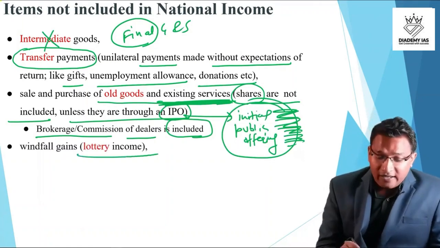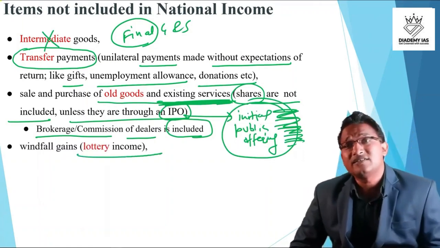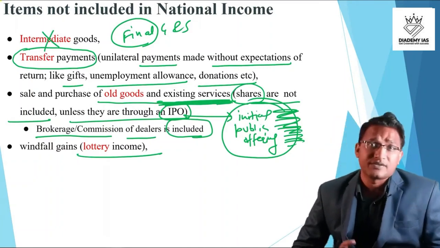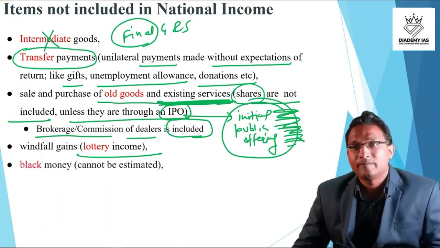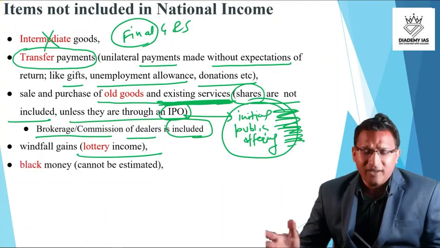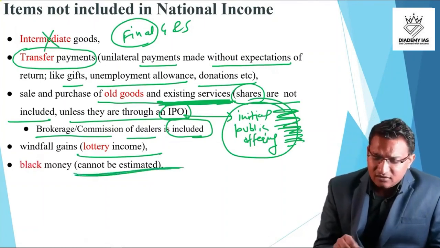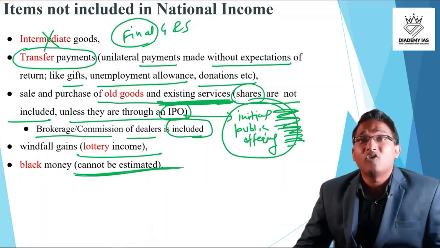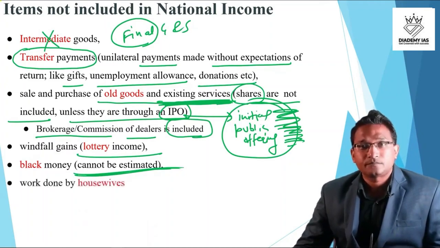Windfall gains or lottery income. Lottery income is not a production activity, right? It is just a shift of income from the pocket of one person to another person. There is no production happening. Black money, we can't estimate, right? There is no way we can calculate the black economy, because if we calculate it, then it will be a kind of recognition or formalization of the black money, which we never will do.